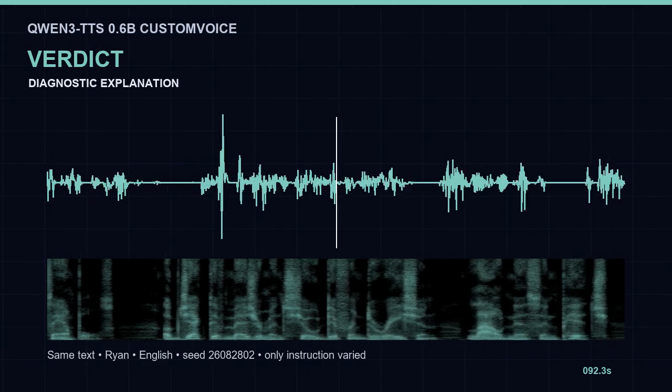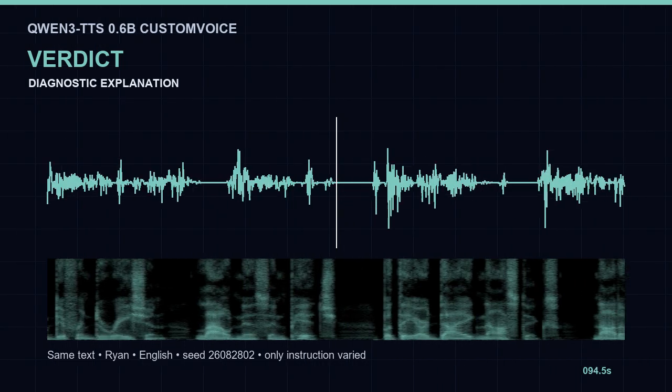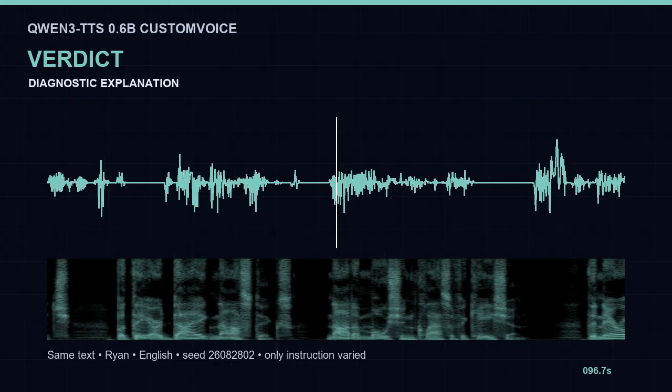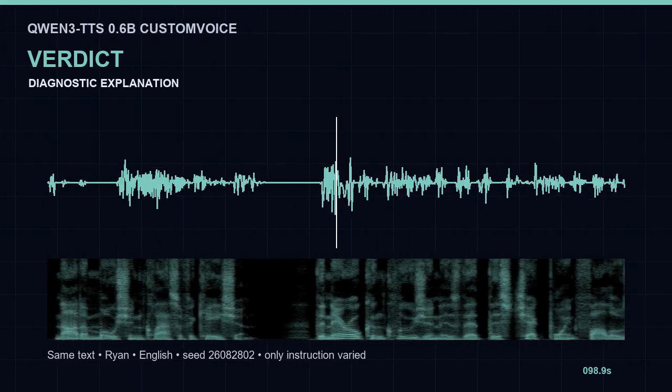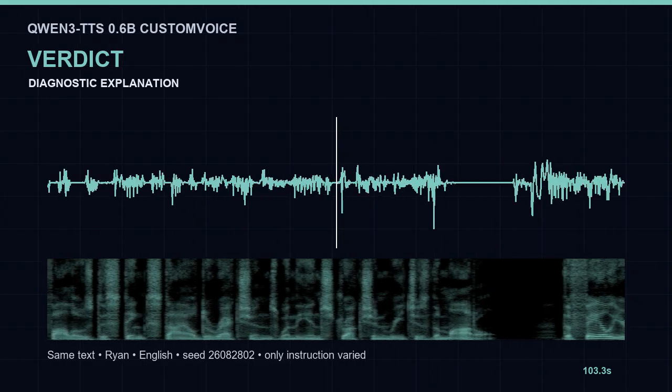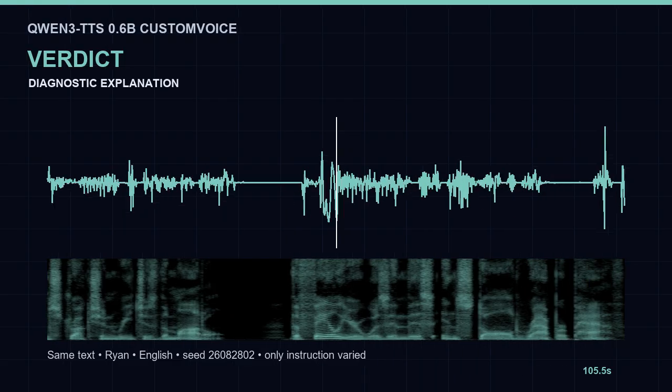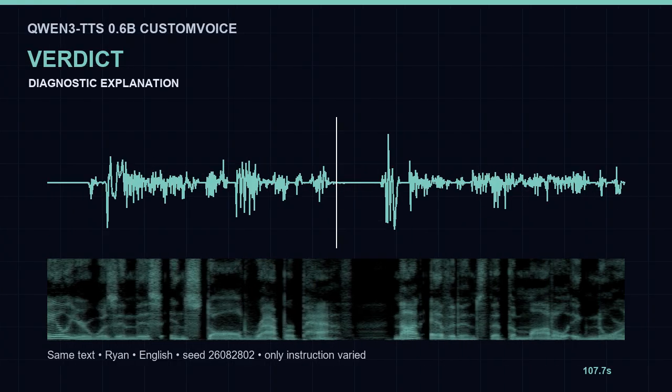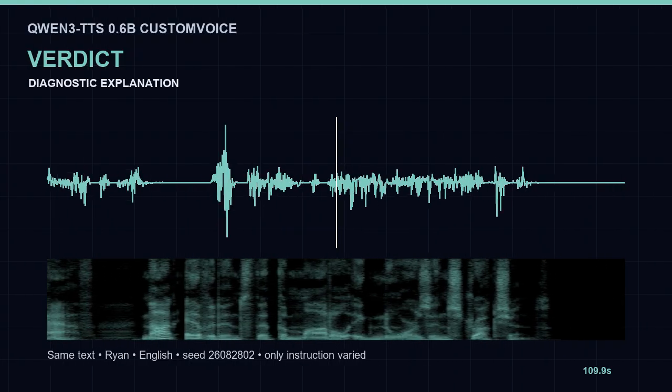Objective measurements show different duration, loudness, and pitch, but they are diagnostics, not a motion classification. The narrow conclusion is that this checkpoint follows distinct style directions when the instruction reaches the model. The failure was in this installed wrapper path, not evidence that the model ignores instructions.